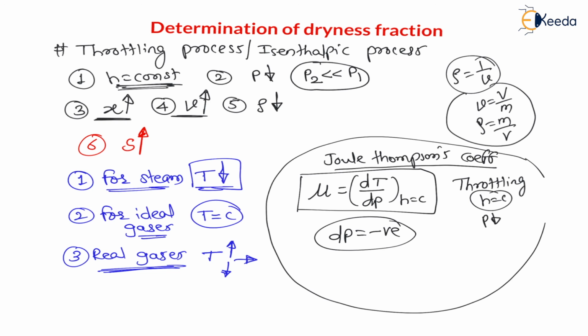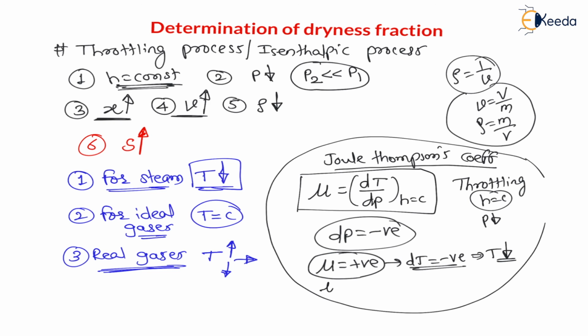Now when the Joule-Thomson coefficient is positive, the pressure change is always negative, therefore the temperature change must be negative, meaning temperature is decreasing. When the Joule-Thomson coefficient is positive, due to throttling, temperature decreases. And for steam, the Joule-Thomson coefficient is positive.